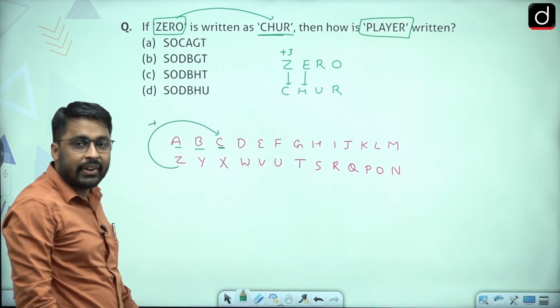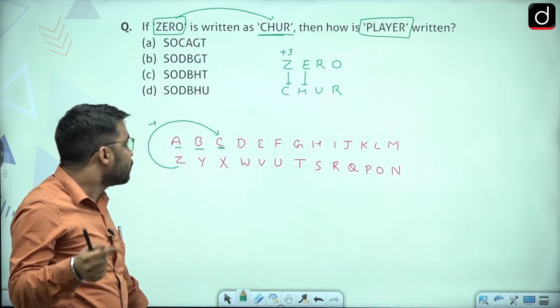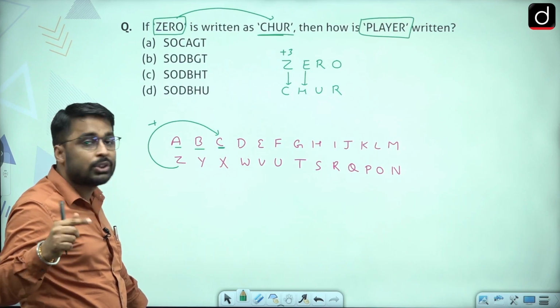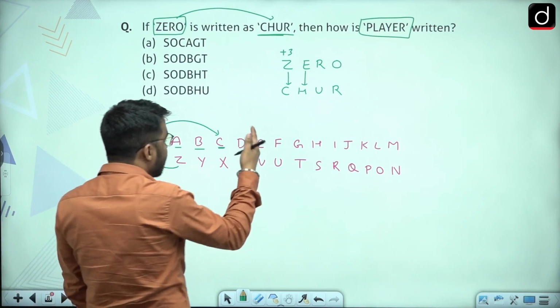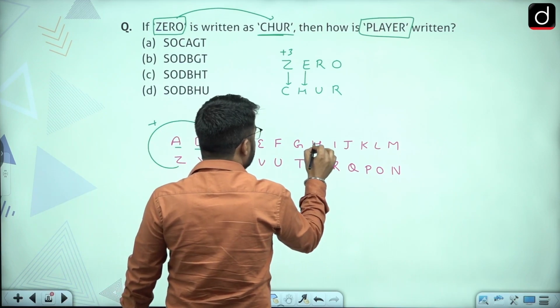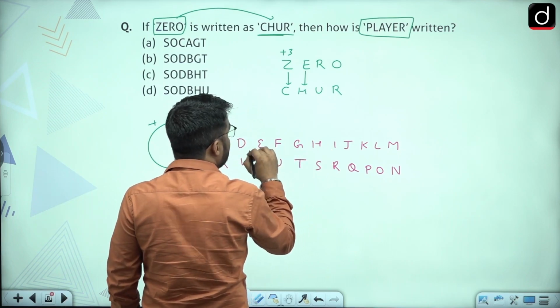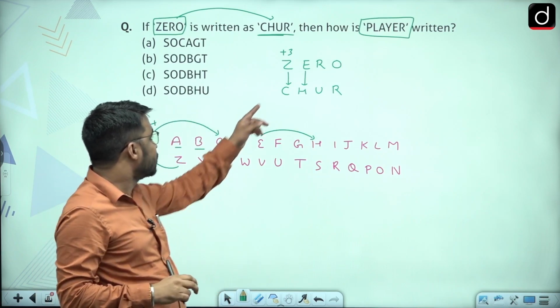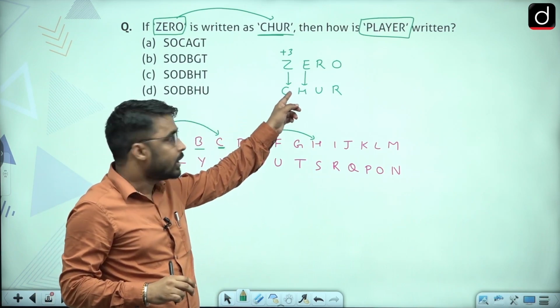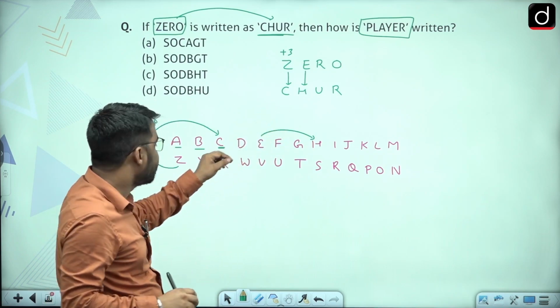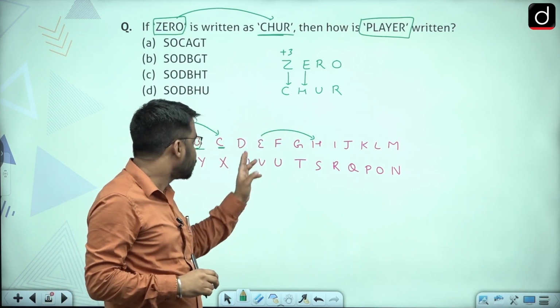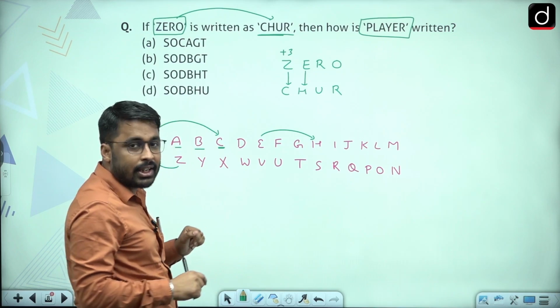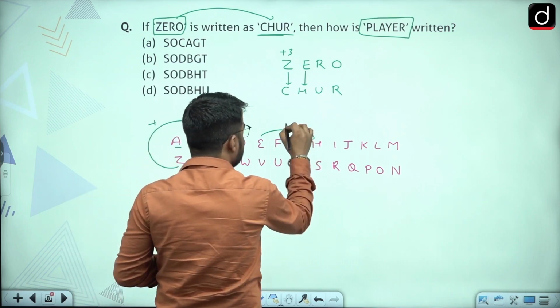Now first let's find, suppose E was coded as H. Let's see the gap between E and H, because for E, the code was H. The gap between E and H is 1, 2, 3, right? 3 letters.